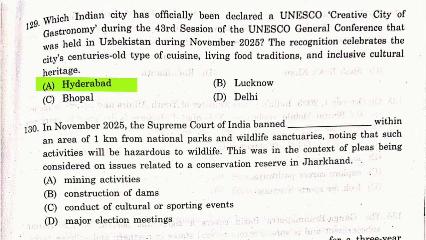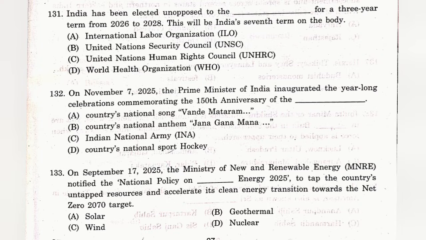Question number 130. In November 2025, the Supreme Court of India banned dash within an area of 1 kilometer from national parks and wildlife sanctuaries, noting that such activities would be hazardous to wildlife. This was in the context of pleas being considered on issues related to a conservation reserve in Jharkhand. The answer is A, mining activities. Question number 131. India has been elected unopposed to the dash for a 3-year term from 2026 to 2028.